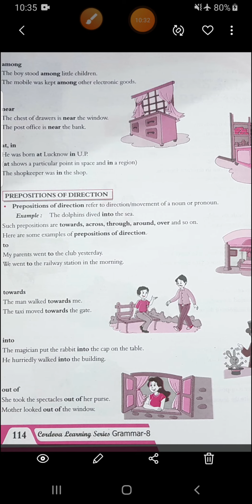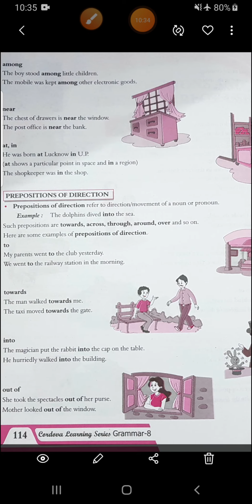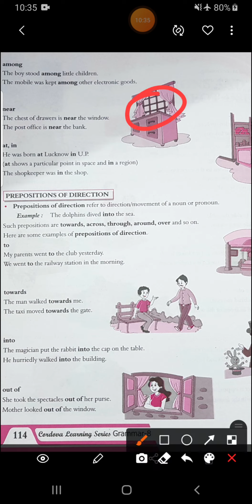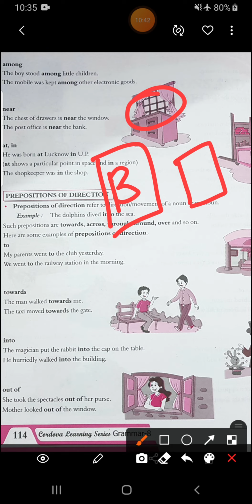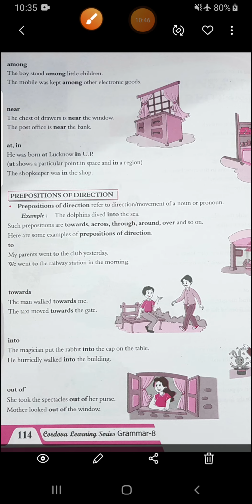Next is near. The chest of drawers is near the window. You can see here near the window. Then the post office is near the bank. Suppose this is your bank and near to it is your post office. Okay.